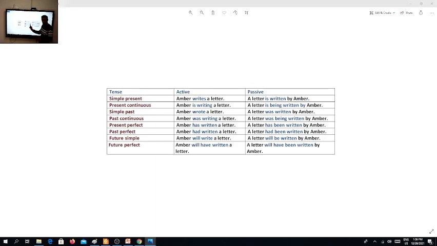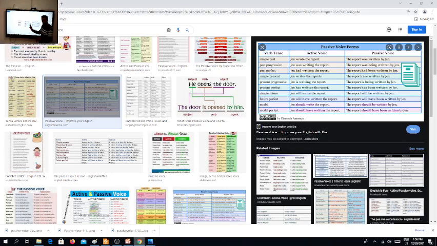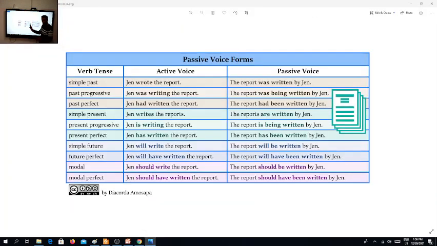Let's move now to different examples using passive voice. Again, we're using the same verb, which is write. Let's now choose a progressive, let's choose past progressive. The second sentence here. When I say Jen was writing the report. Jen was writing the report. How to change it into passive?